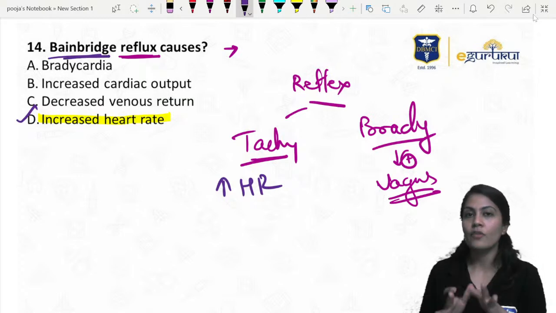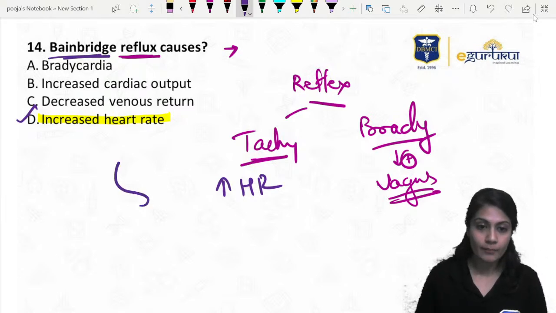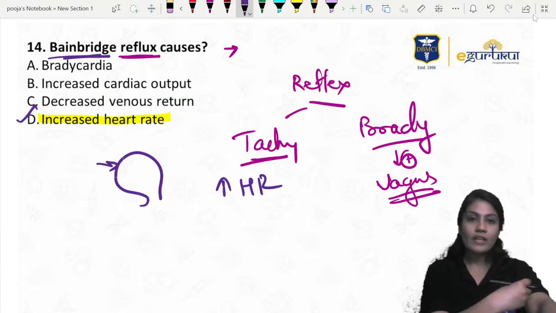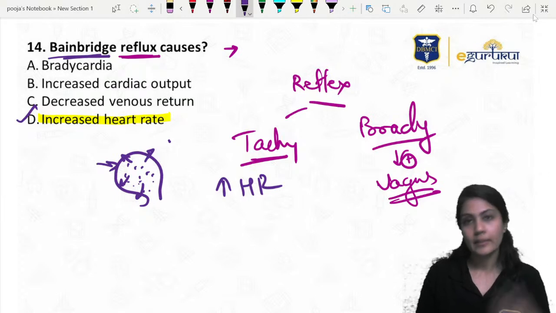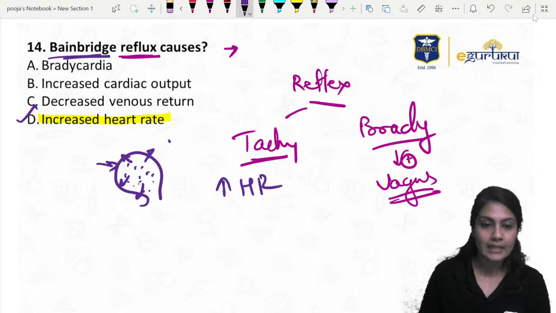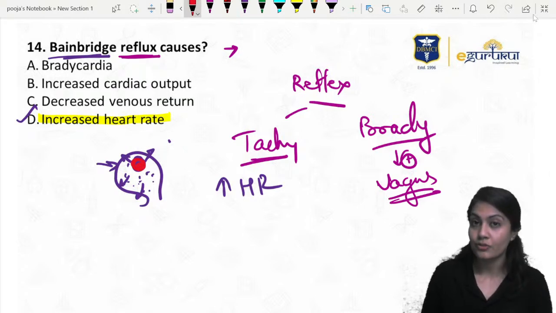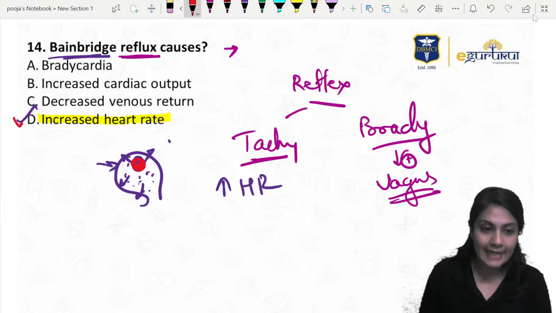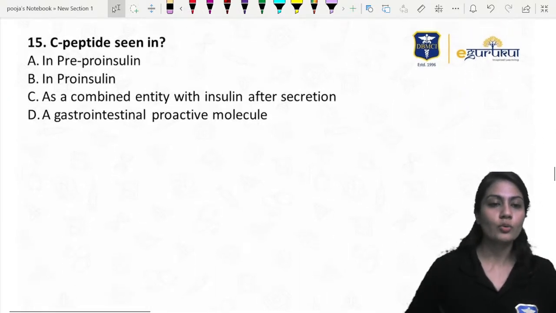When you give the infusion of saline, the right atrium is going to distend. The stretch receptor in the right atrium, when we give a lot of IV infusion, then that infusion via the venous return will come into this right atrium and stretch it. This is going to release ANP, BNP and all, but before that there is direct stimulation of the SA node because of that extra volume, and that's why tachycardia is there. Let's move on to the next question.